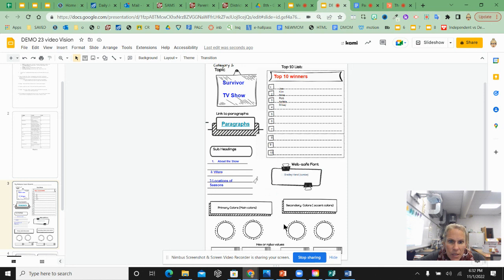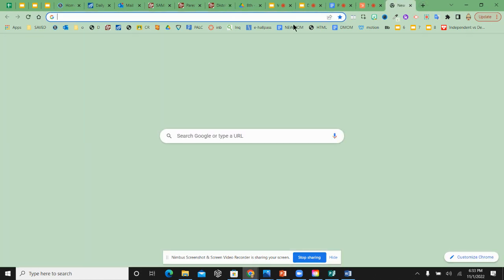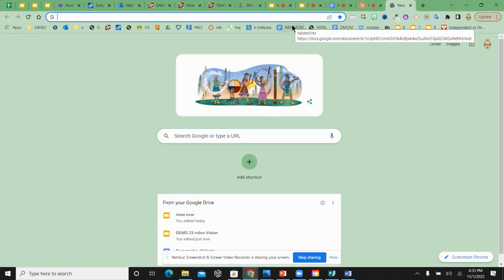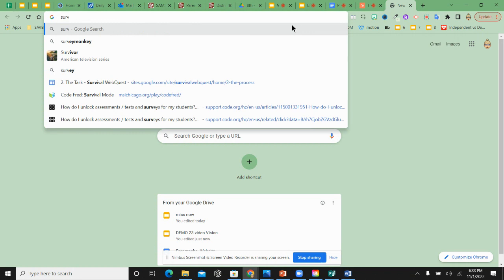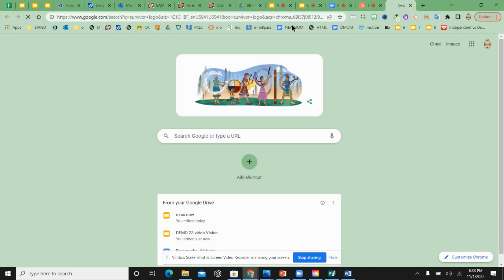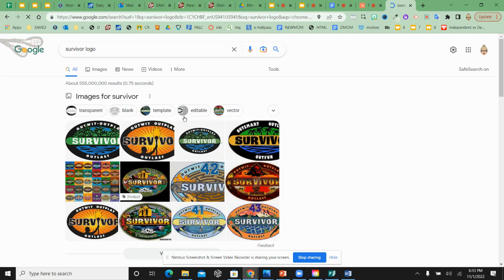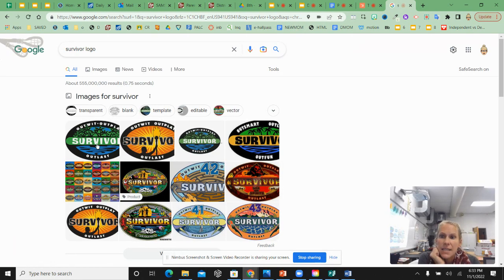Now we're going to do our colors. So the primary colors are the colors that most of my website is going to be. You might pull colors from, like if I look at the Survivor logo, I can see various seasons, the different colors. I think I might go with this blue-green type logo. So I'm going to pick for my main colors to be blue and green.